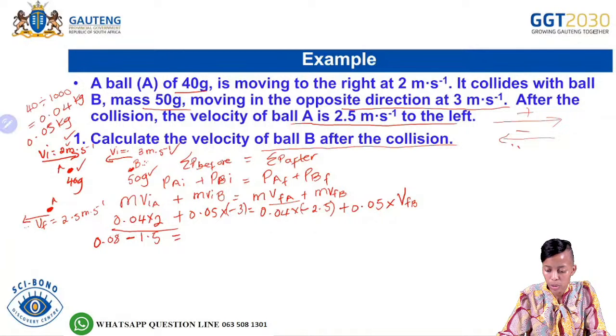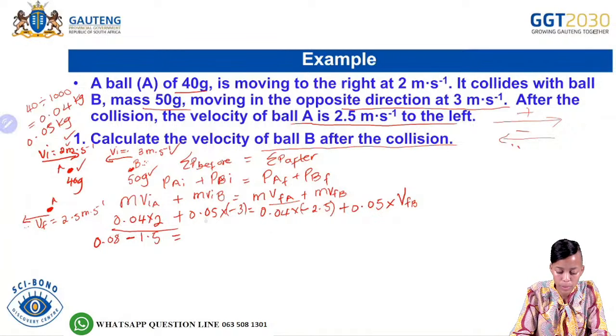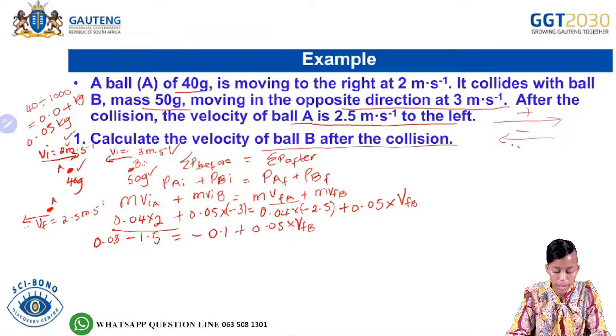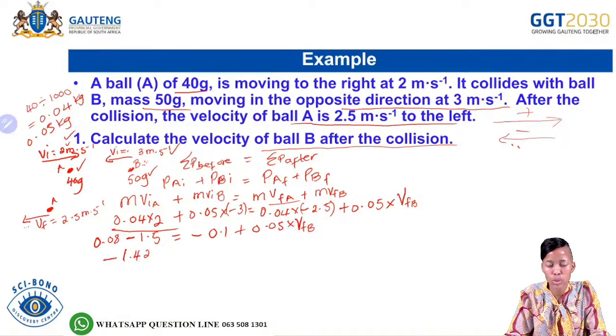On the right hand side you have 0.04 multiplied by negative 2.5, which gives you negative 0.1, plus 0.05 times the final velocity of object B. On the left hand side you have 0.08 minus 1.5, which gives you negative 1.42.